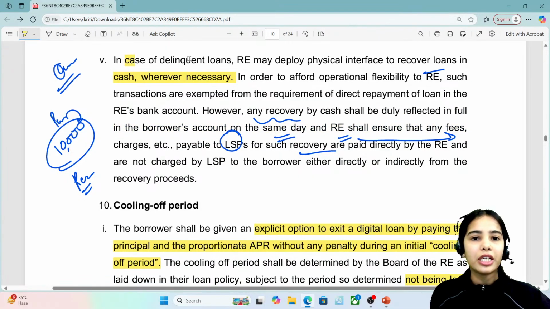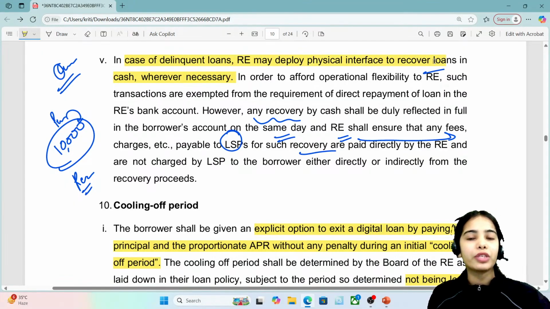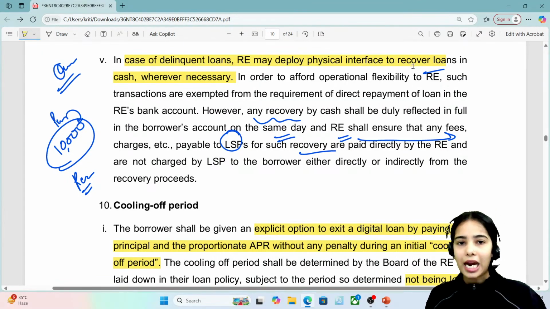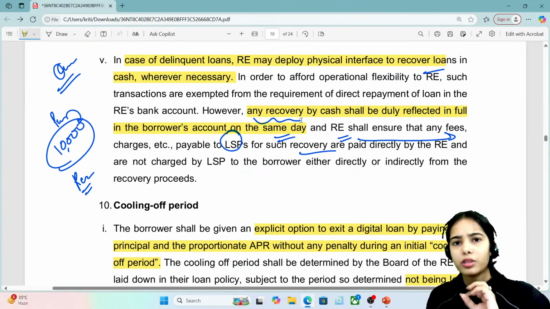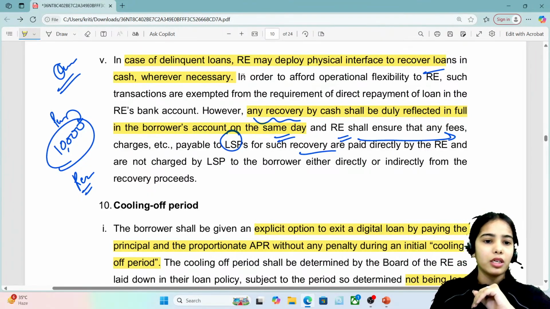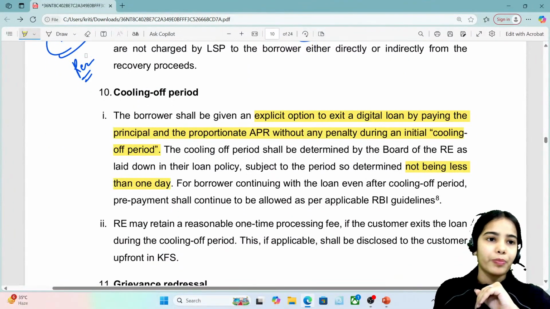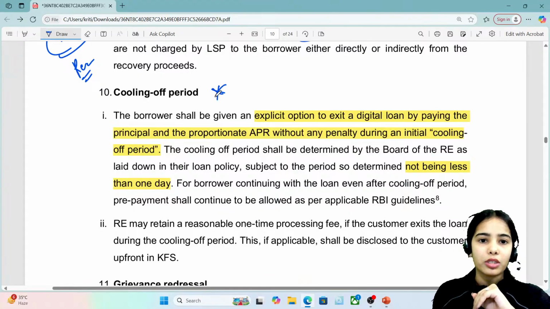So in case of delinquent loans, the regulated entity may deploy a physical interface to recover the loans in cash wherever necessary. However, any recovery by cash shall be duly reflected in the borrower's account on the same day, and from the borrower's account the money will go to the bank. Simply, this is the idea. Now, cooling off period, this is important. I will mark all the things that are important. This is very much important.